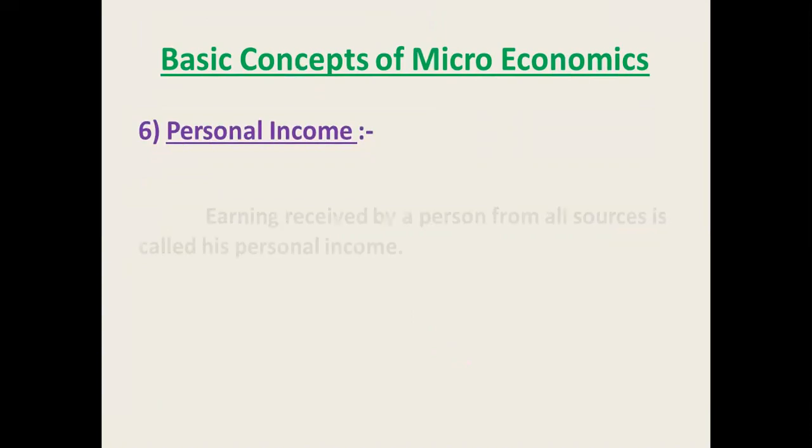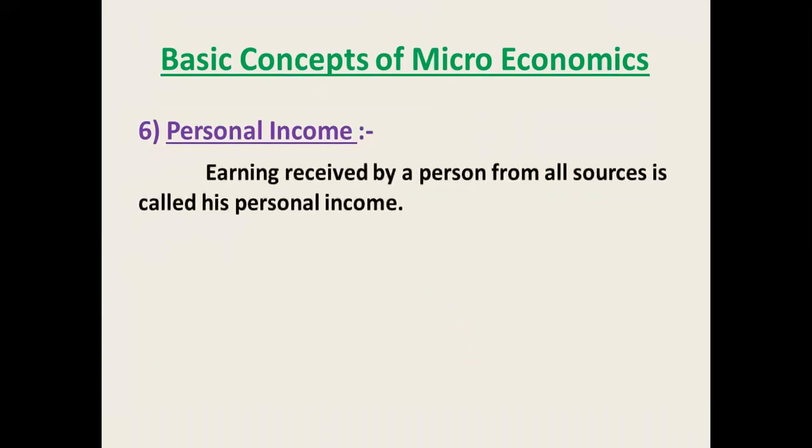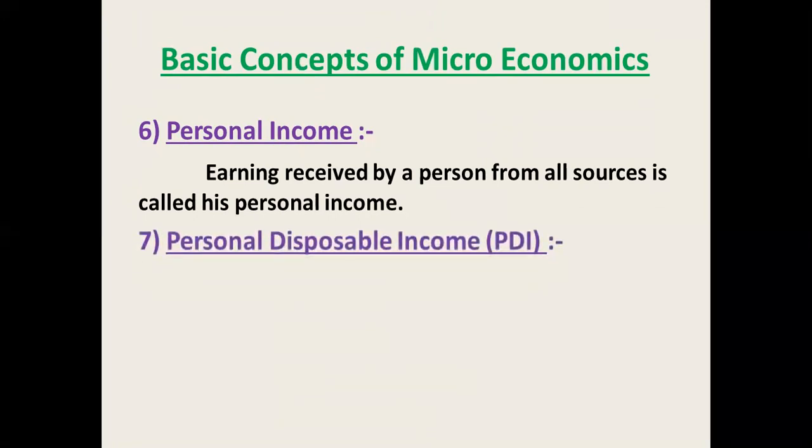The next concept of microeconomics is personal income. See, the person who earns some income spends it on different goods and services, and that income will satisfy that person's basic wants. But the main thing is, personal income means what? The earning received by a person from all sources.